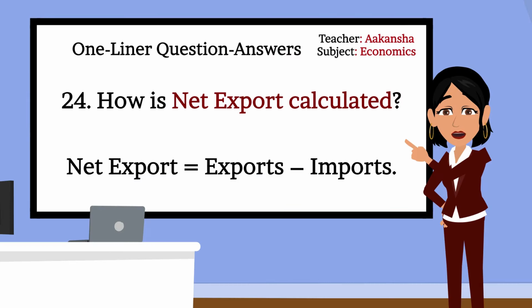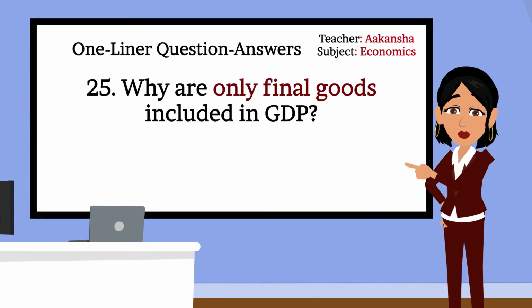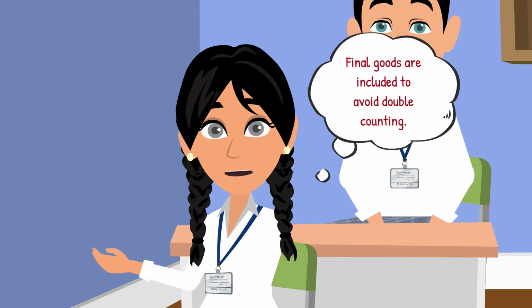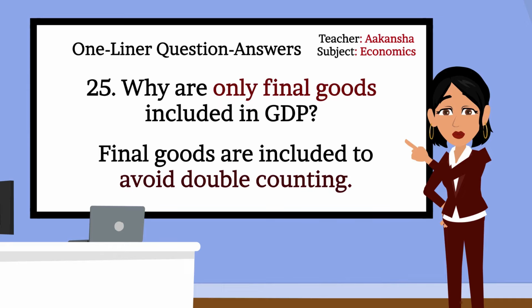Moving to next question. 25. Why are only final goods included in GDP? Final goods are included in GDP to avoid double counting. That's correct. Final goods are included in GDP to avoid double counting.